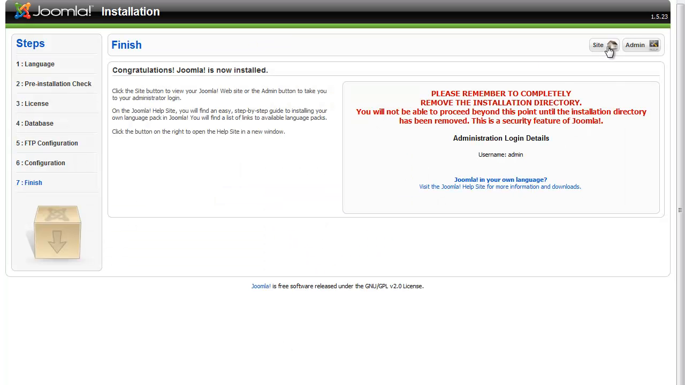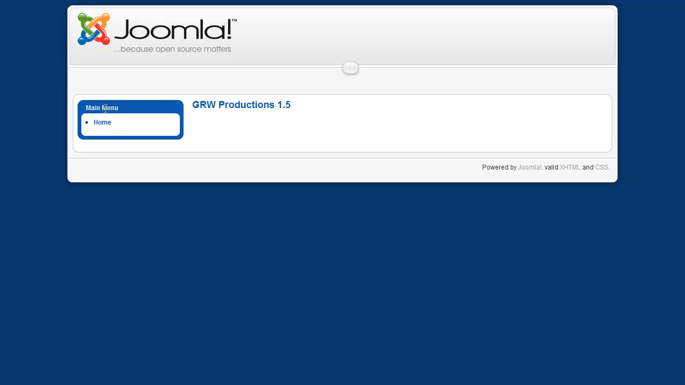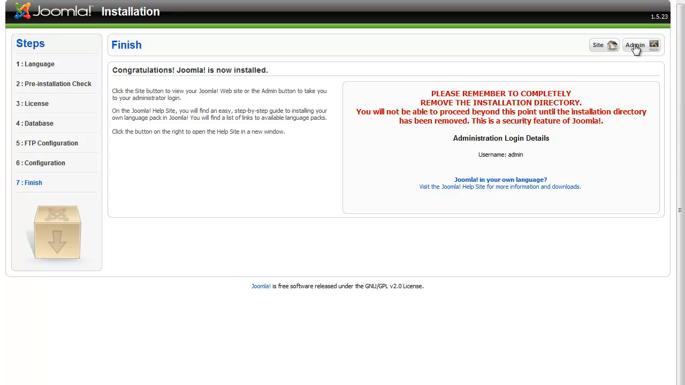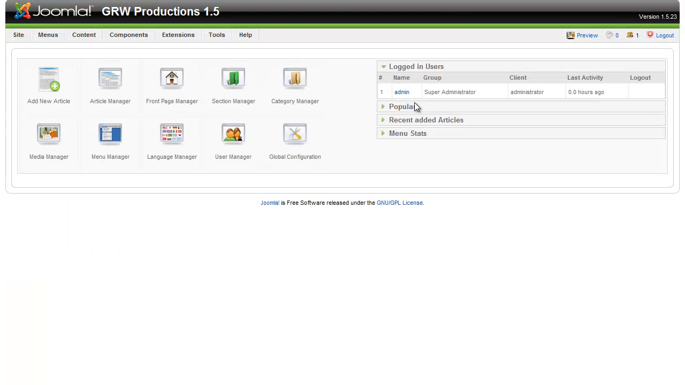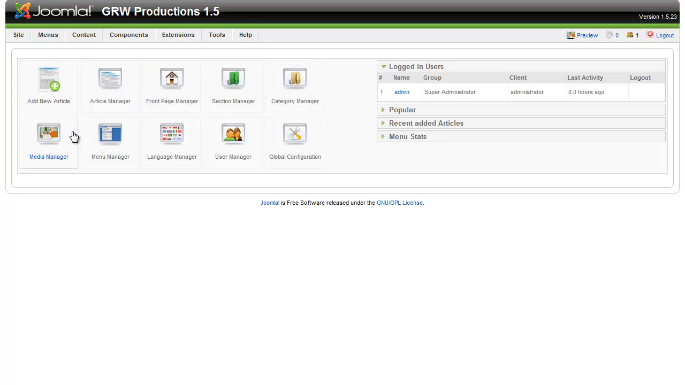Now let's go to site. So here's the first site. Is that pretty cool or what? Now you can go to admin, you can log in with credentials, and here we go. Joomla 1.5 installation.